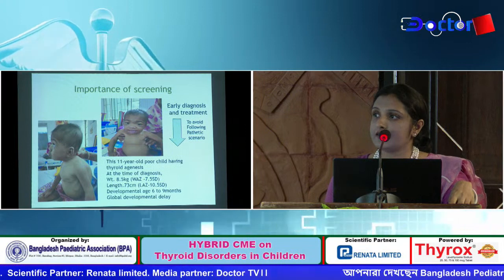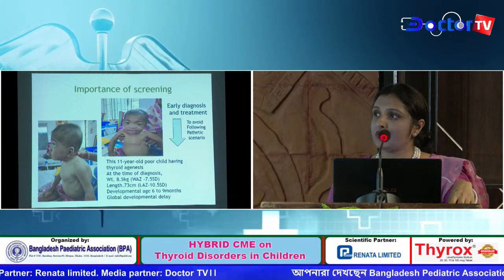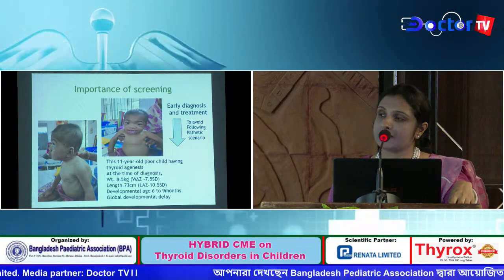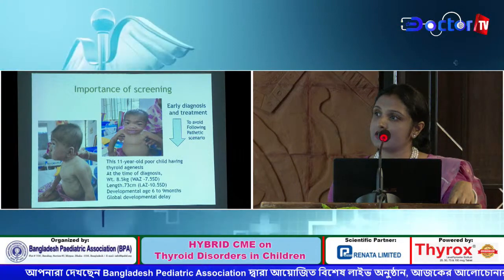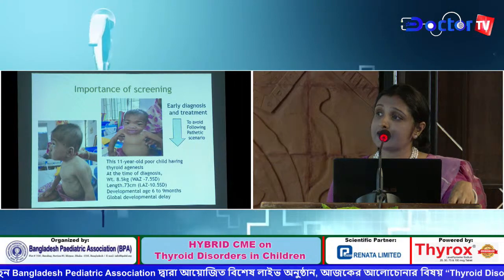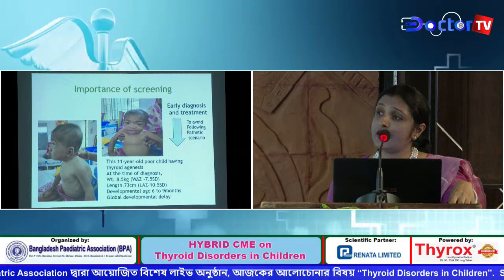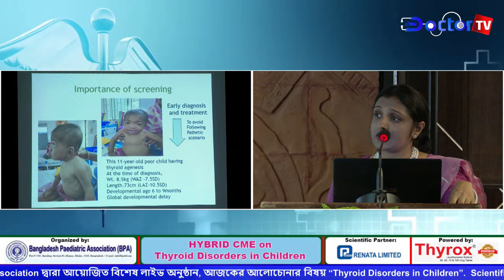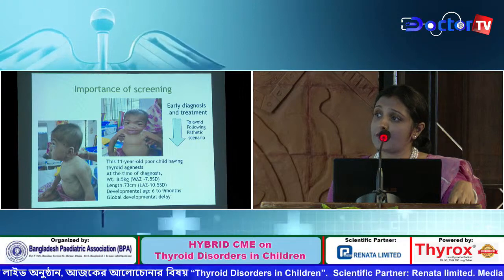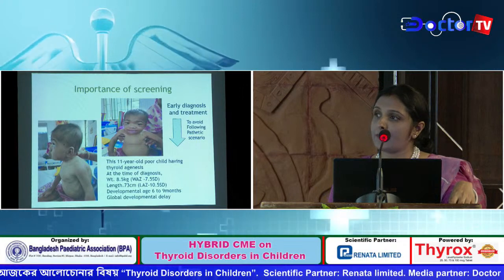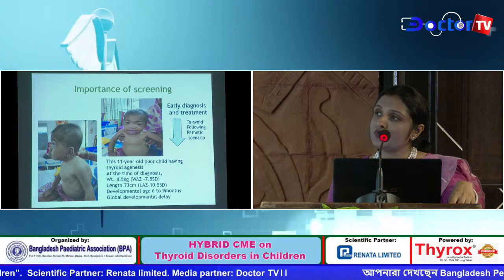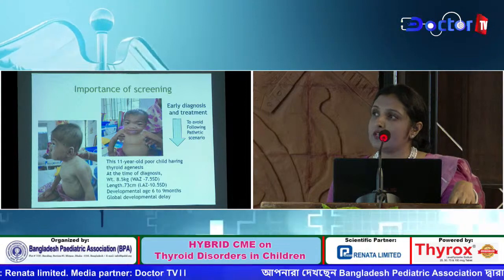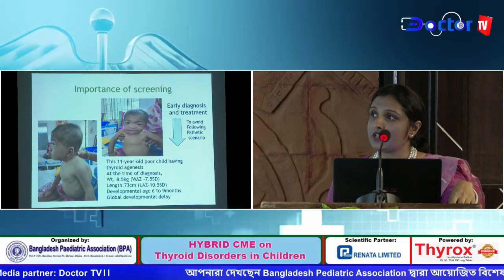This is an 11-year-old poor child having thyroid agenesis. At the time of diagnosis, weight 8.5 kg, weight for age minus 7.5 standard deviation, length 73 centimeter, length for age minus 10.5 standard deviation. Developmental age 6 to 9 months, and there is global developmental delay. So to avoid this pathetic scenario, we need early diagnosis by doing newborn screening.